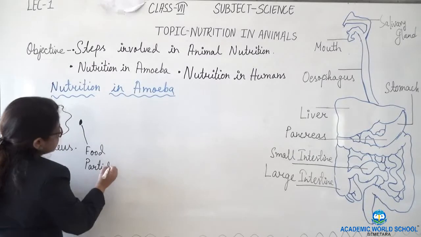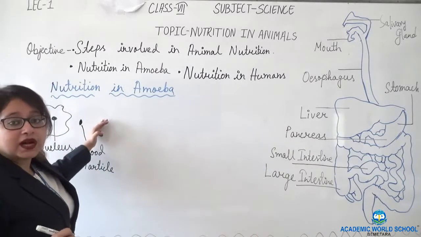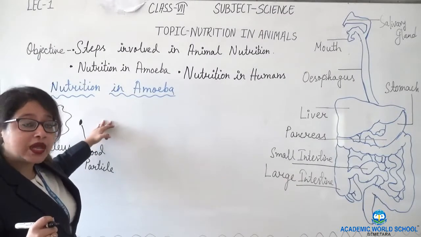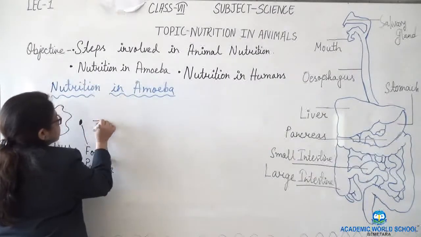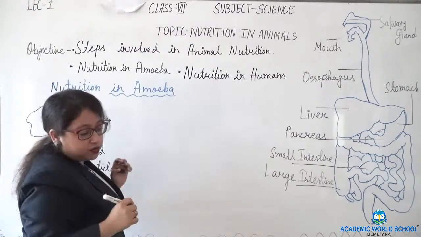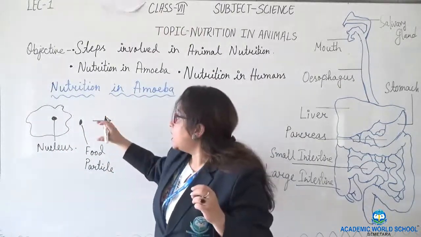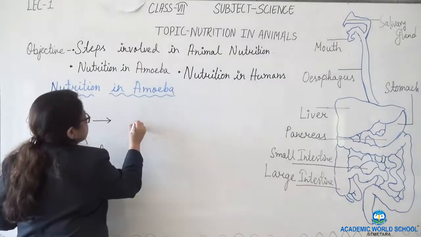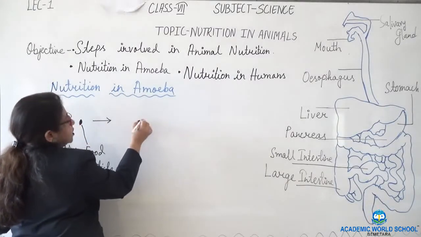Amoeba has sensed that the food particle is near its cell. Now what will amoeba do? The next step is that it will extend its cell.